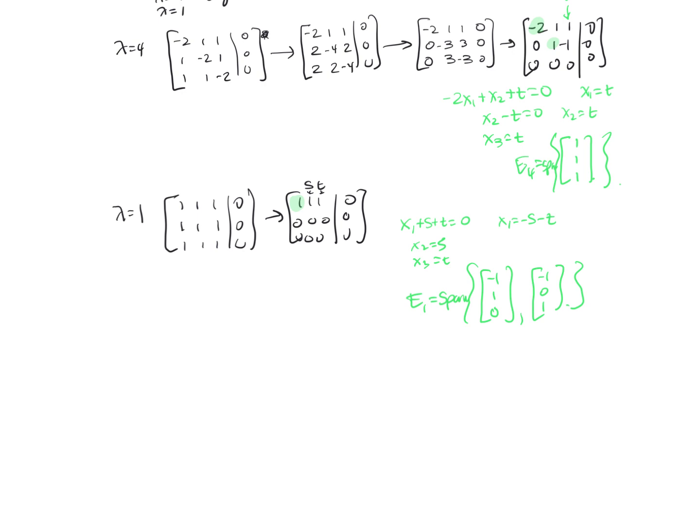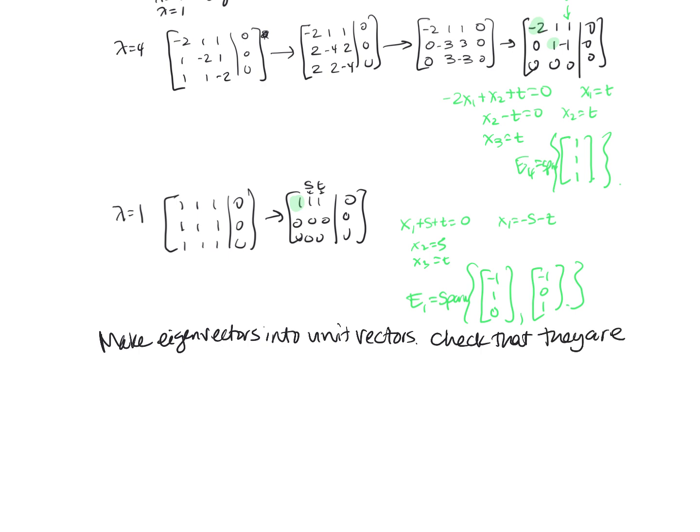Now, are these eigenvectors already unit vectors? Okay, so it looks like not. So let's look at this vector 1, 1, 1. We want to make the eigenvectors into unit vectors. Oh, and we also want to check that they are orthogonal.